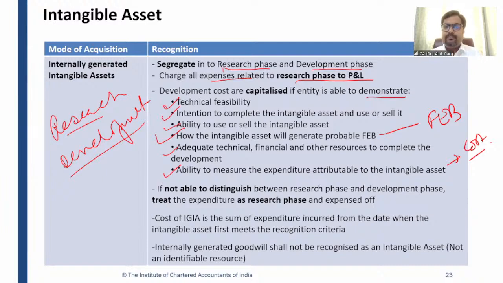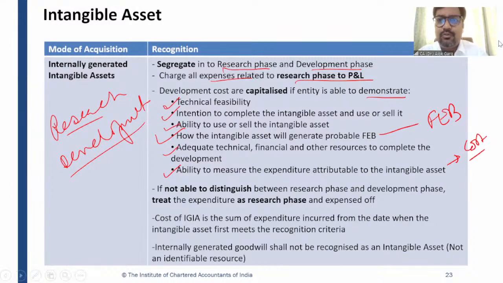So friends, again repeating, as per the standard, the development phase is considered to have started when 6 conditions are satisfied. What are those 6 conditions? Technical feasibility should be there. Intention to complete the intangible asset should be there. Ability to use or sell the intangible asset should be there. Future economic benefits should be probable. Financial, technical, and other resources should be adequate to complete this intangible asset, right? And the cost can be measured reliably.